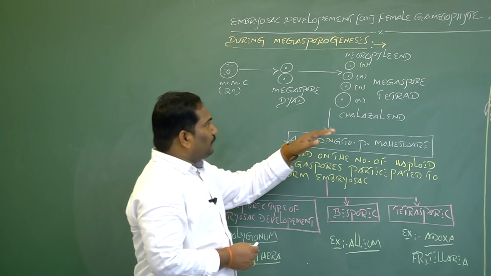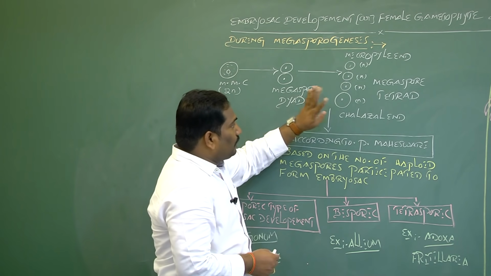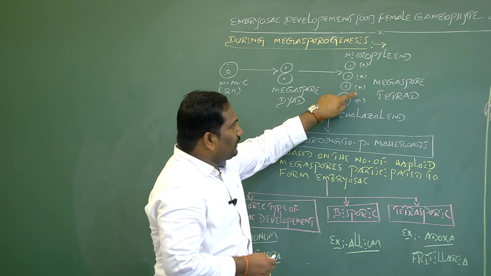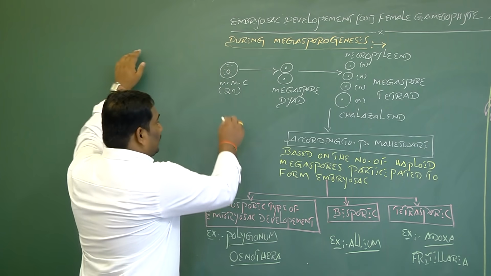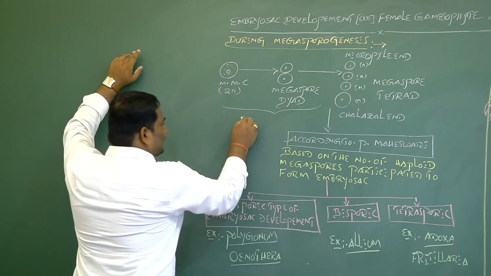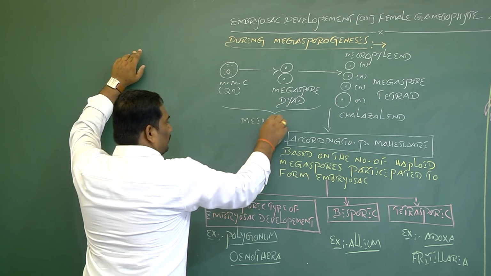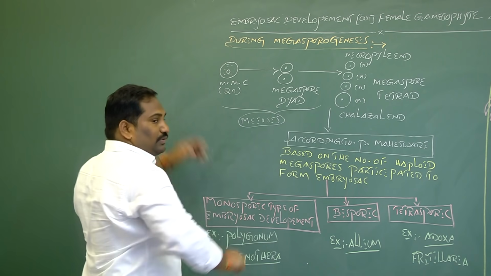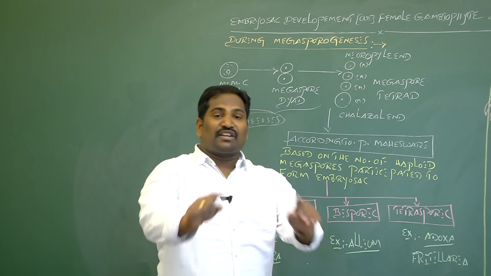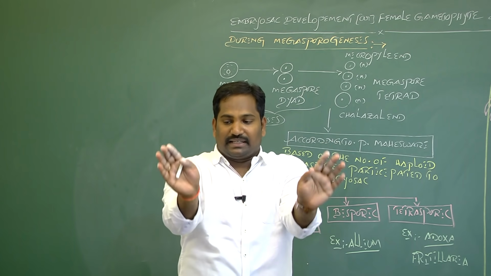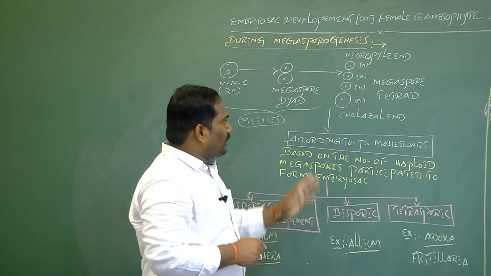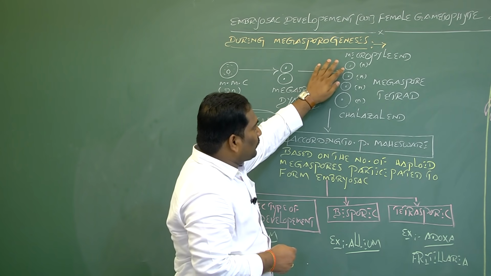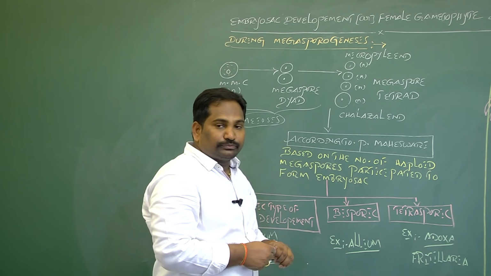The process of formation of 4 haploid megaspores from a diploid megaspore mother cell by meiotic cell division is called megasporogenesis. The process of megasporogenesis can take place in the megasporangium or ovule. After megasporogenesis, 4 haploid megaspores are formed.